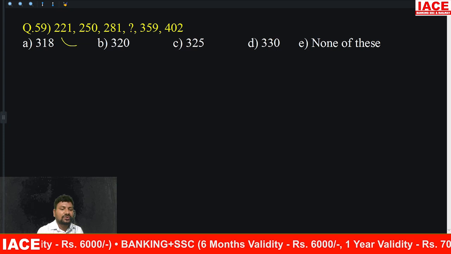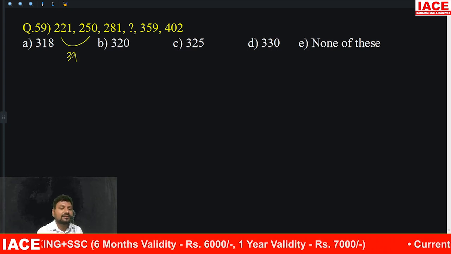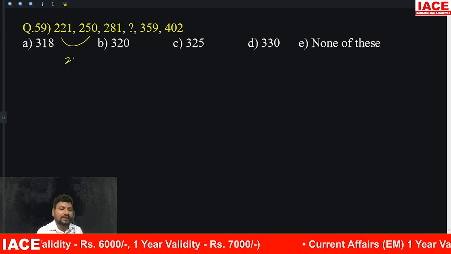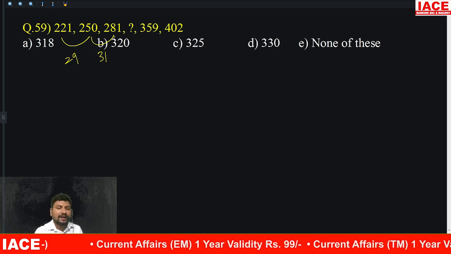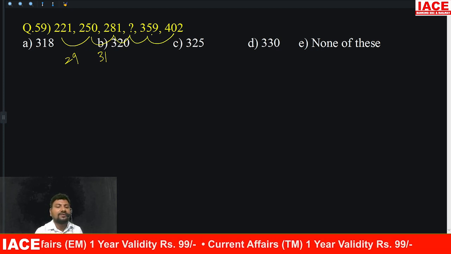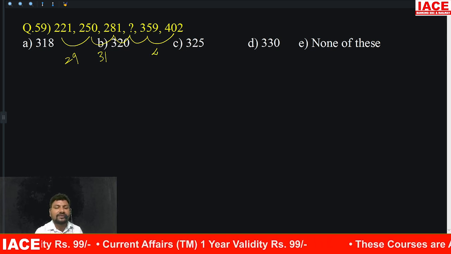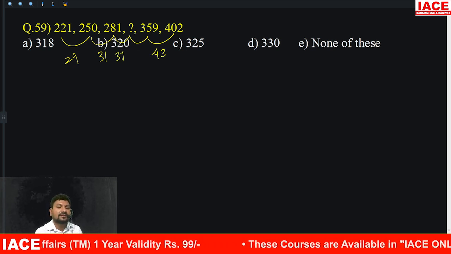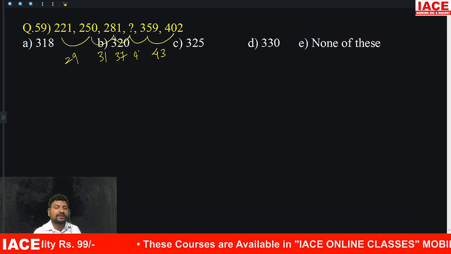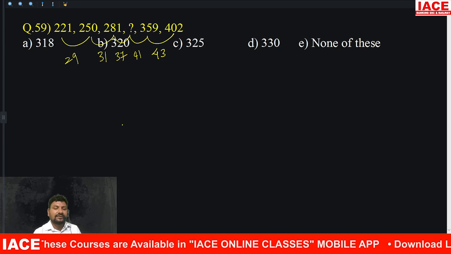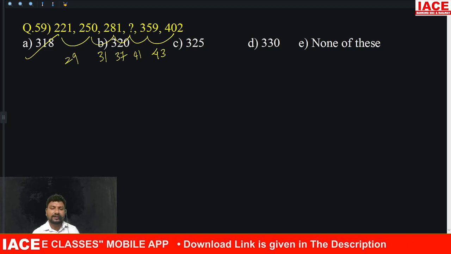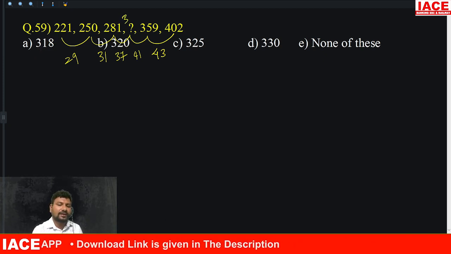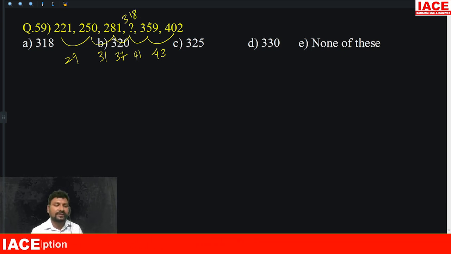Here take the differences. 221 becomes 350. The difference is how much? 29. And the next difference is 31. 29, 31 are prime numbers. Next, the prime number is 41 and then 43. After 31, the next prime number is 37. After 37, the next prime number is 41. 281 plus 37 is 318. 318 plus 41 is 359.